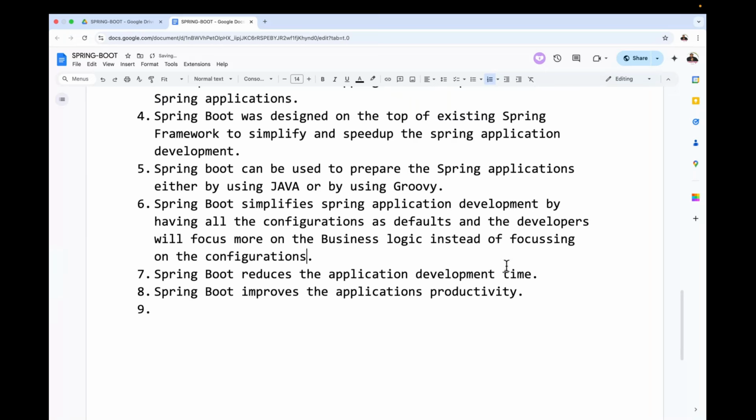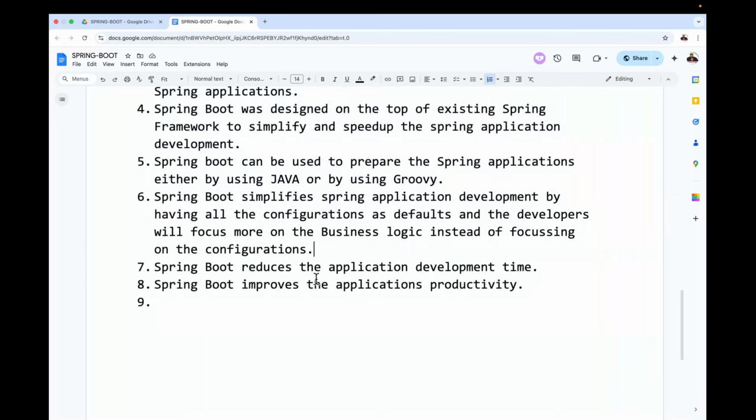Guys, now understand this. I want to add this point here: Spring Boot simplifies Spring application development by having all the configurations as defaults, and the developers will focus more on the business logic instead of focusing on the configurations. All right, application productivity is improved here.